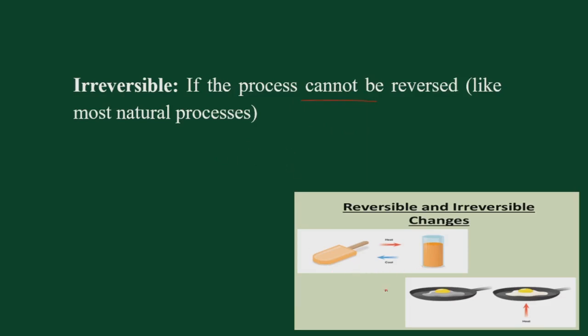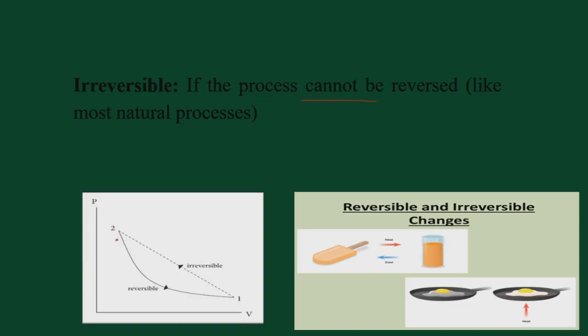We can take an example of this egg. Here we are seeing that the egg is getting converted into an omelette when you heat it, but it cannot be brought back to the original state of egg. In the same way, you can see here that if this system is going from state 1 to 2 and it cannot be reversed back, then this will be an irreversible system. And if we can bring it back from 2 to 1, then it can be said to be a reversible system. So all the natural processes are generally irreversible processes.